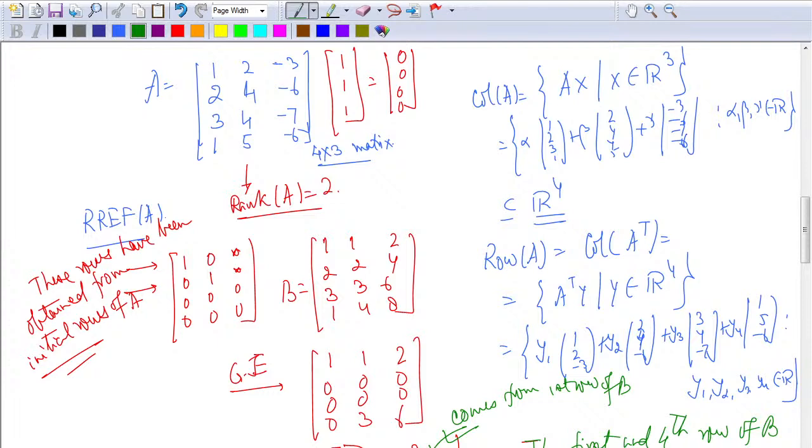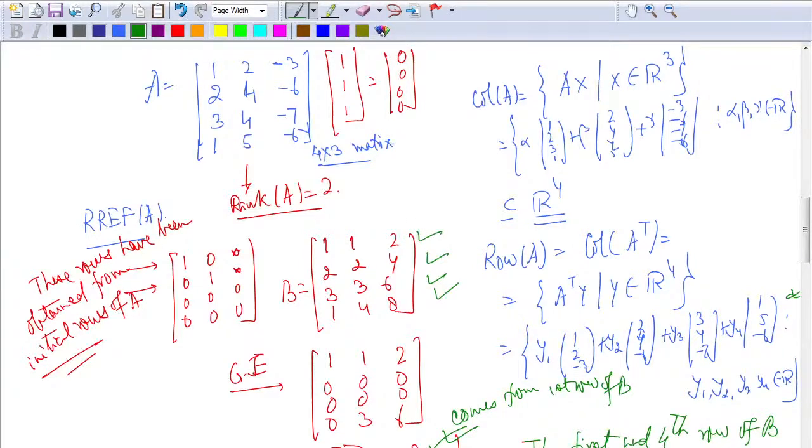Alright, so they are the basis. So the basis here will be 1 1 2, comma 1 4 8. So this will be the basis as far as the row space is concerned, because the rows are generated by these rows.